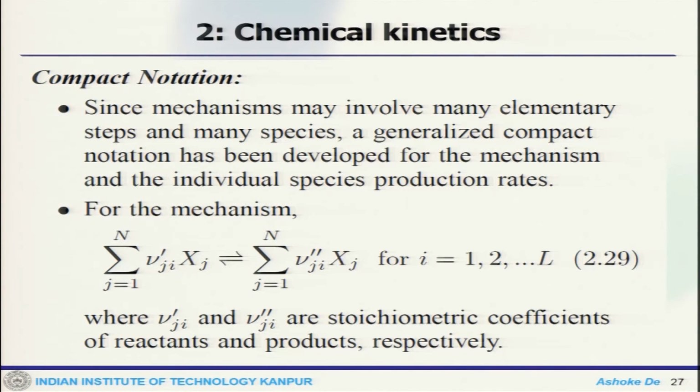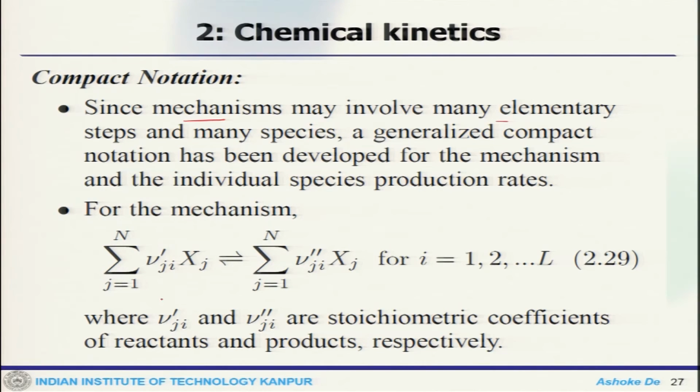So, now one can sum up those things and put it in a compact notation. If your reaction steps or the chemical mechanism involve many elementary steps and many species, a generalized compact notation can be developed for production.